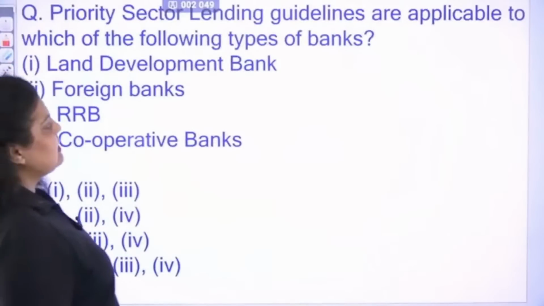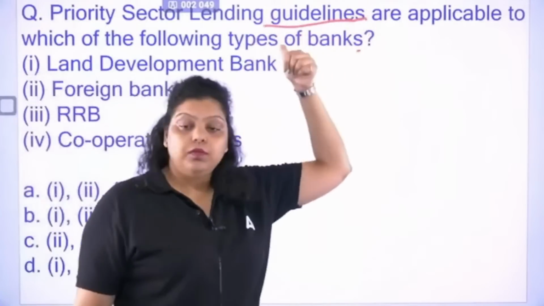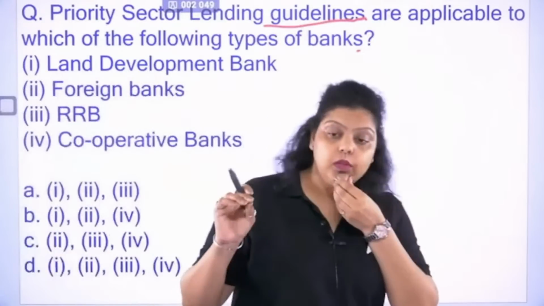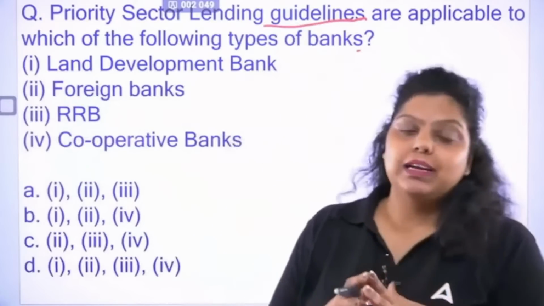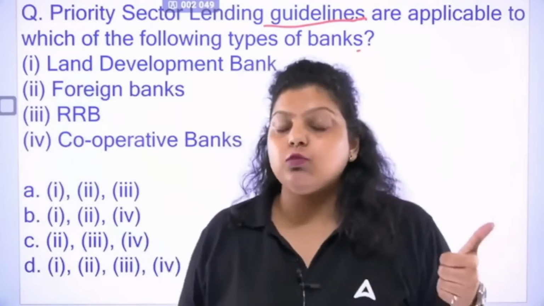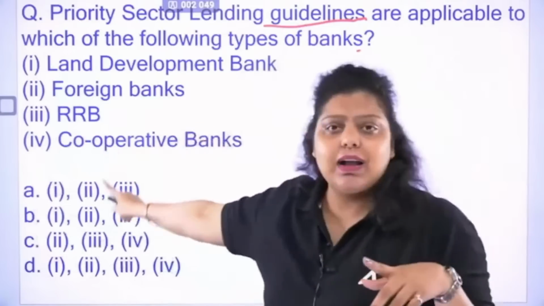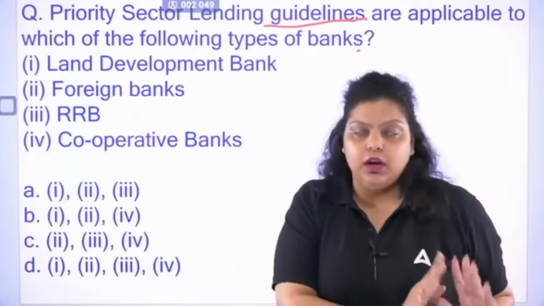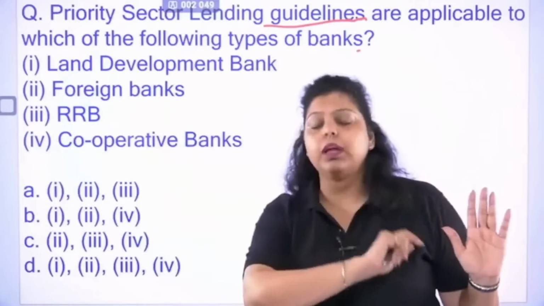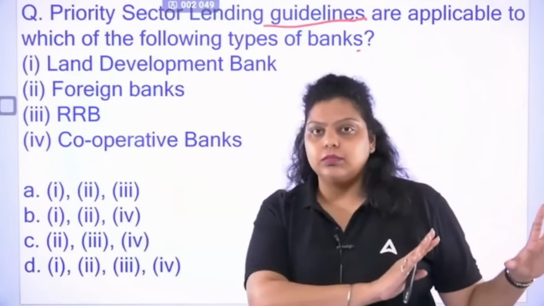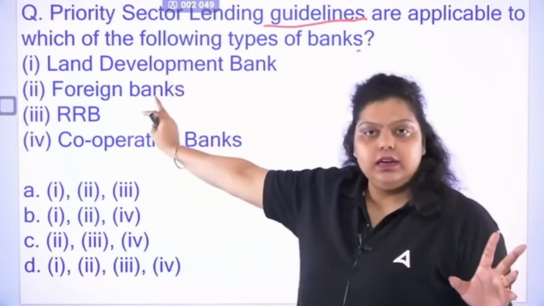Now, priority sector lending guidelines will be applicable on which of the following banks? Land Development Bank, Foreign Bank, RRB or Cooperative Bank. If I talk about PSL guidelines, RBI divided the banks into two categories, domestic bank and foreign bank. Domestic banks cover commercial banks, land development banks, RRBs, small finance banks, and cooperative banks.